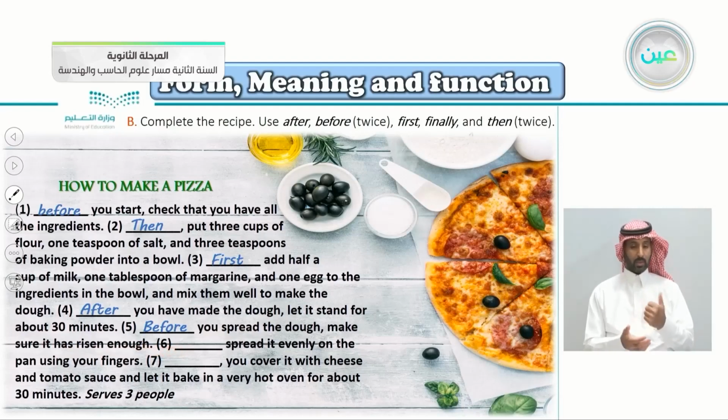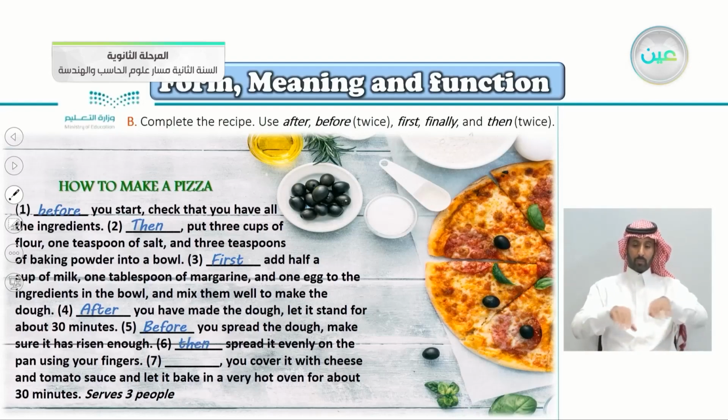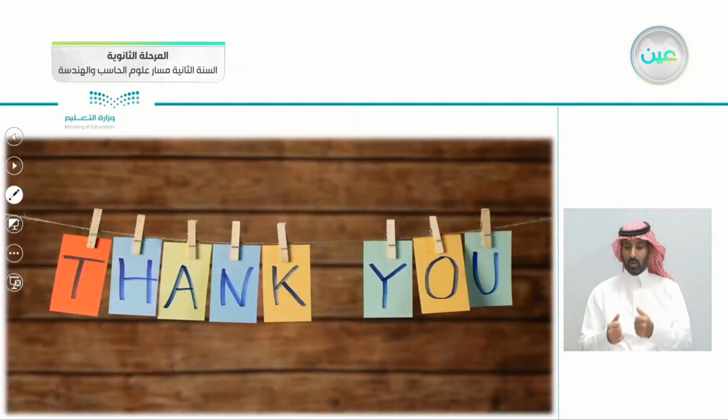Number 6, spread it evenly on the pan using your fingers. So this is the next step. So we say then spread it evenly on the pan using your fingers. Number 7, you cover it with cheese and tomato sauce and let it bake. So number 7 is, yes, finally, because this is the final step. Finally, you cover it with cheese and tomato sauce and let it bake in a very hot oven for about 30 minutes. It serves 3 people. And with that, we reach the end of this lesson.